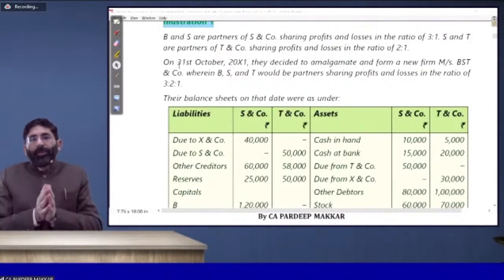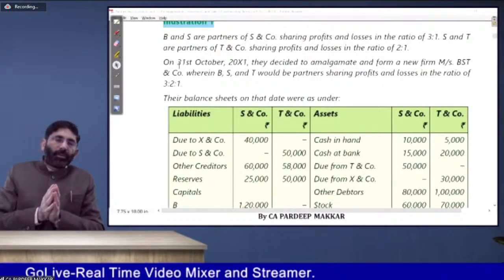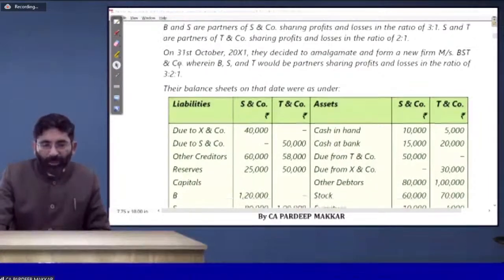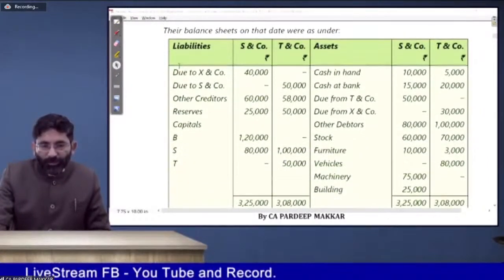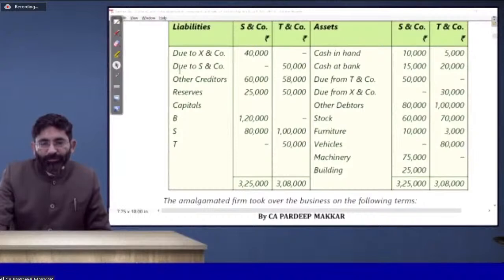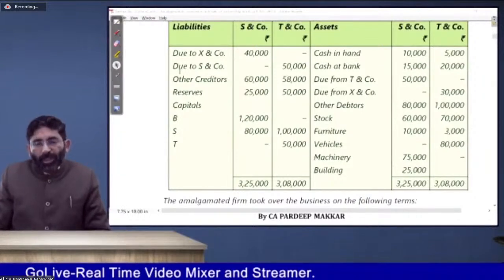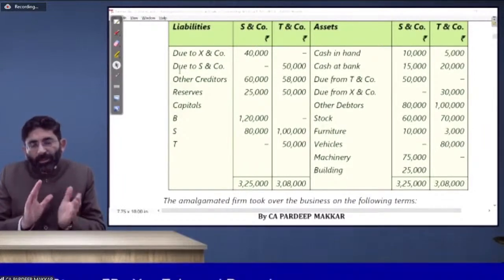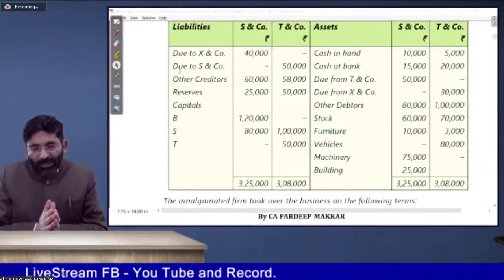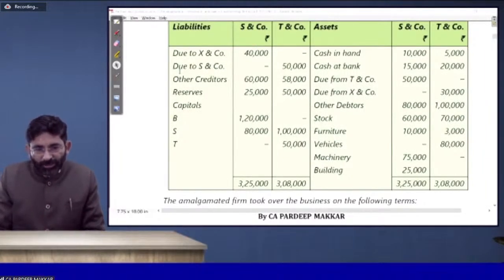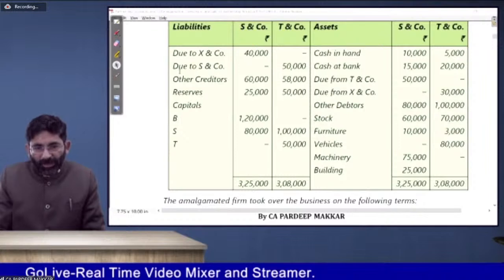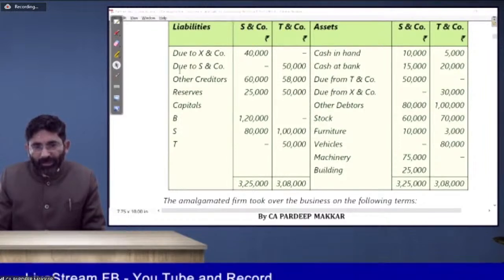This is a case of amalgamation because obviously a merger comes into the picture. The balance sheet of both the firms is given to you. Some inter transactions are also there, inter assets or inter liabilities. The amount payable by S and company to T and company, and by T and company to S and company, is also there.